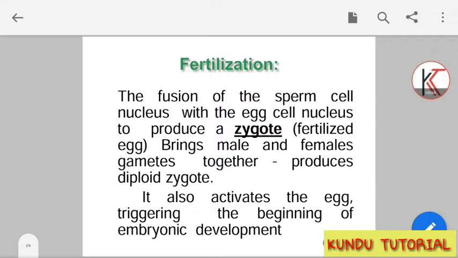It is activating the egg cell. Activating the egg cell means the egg cell was matured but not yet fertilized. So after maturation, fertilization is required. Until the sperm cell comes, it cannot be fertilized. After the sperm cell has come, it gives rise to the development of the embryo, meaning the zygote after fertilization develops into a successful embryo.